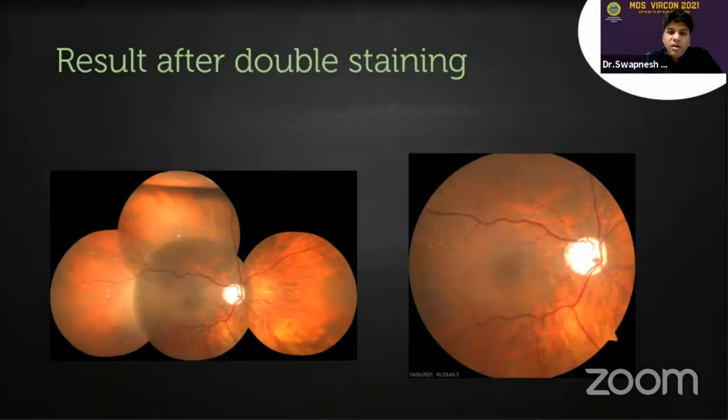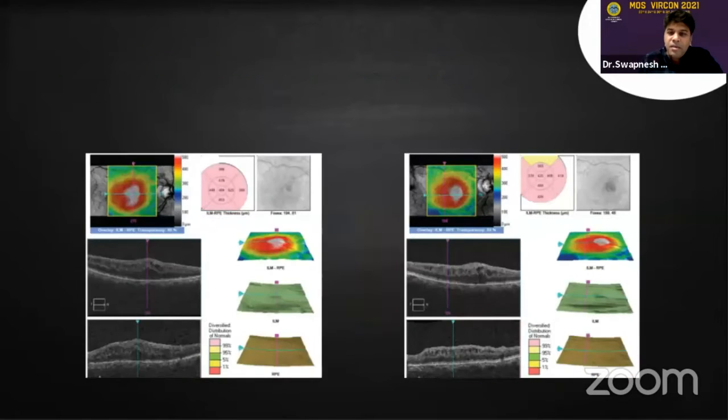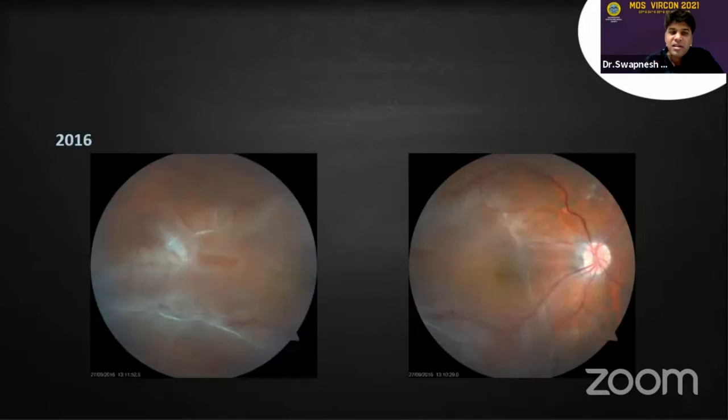This is how the result is seen, and you can see the orientation of the arcade vessel going back to better, closer to the normal levels. However, the OCT picture is not so promising, and I would like to discuss at the end of this PPT about what to do about this residual edema and how all the panelists tackle it.